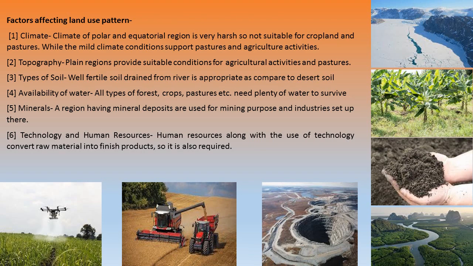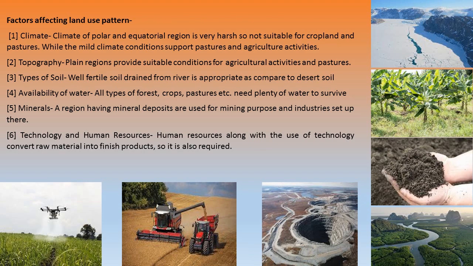Next is the type of soil. Well, fertile soil deposited by rivers is appropriate as compared to desert soil. As we all know, we are living in Rajasthan, and Rajasthan has a desert area. The sand that you have seen in the desert area is quite free-flowing and does not have any kind of moisture. So these kinds of soils are not useful for plantation to grow. We need fertile alluvial soil which is brought by the rivers along with their water. Those are the most fertile soils for growing agricultural commodities.